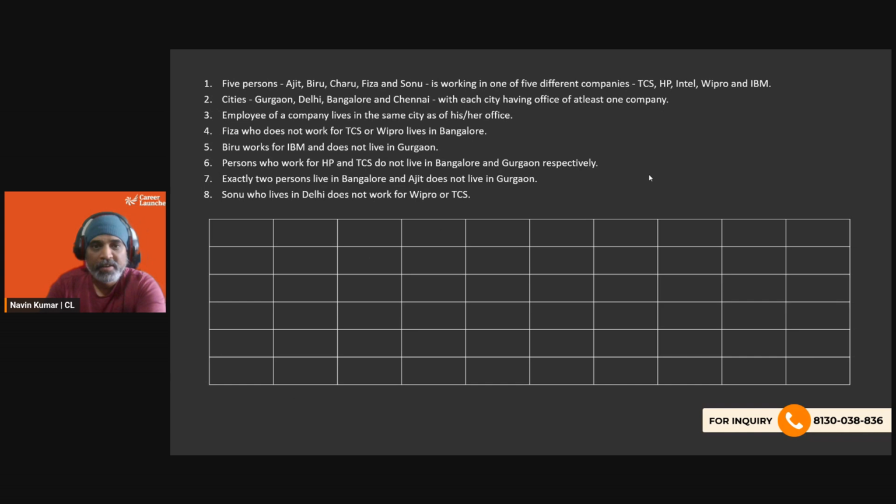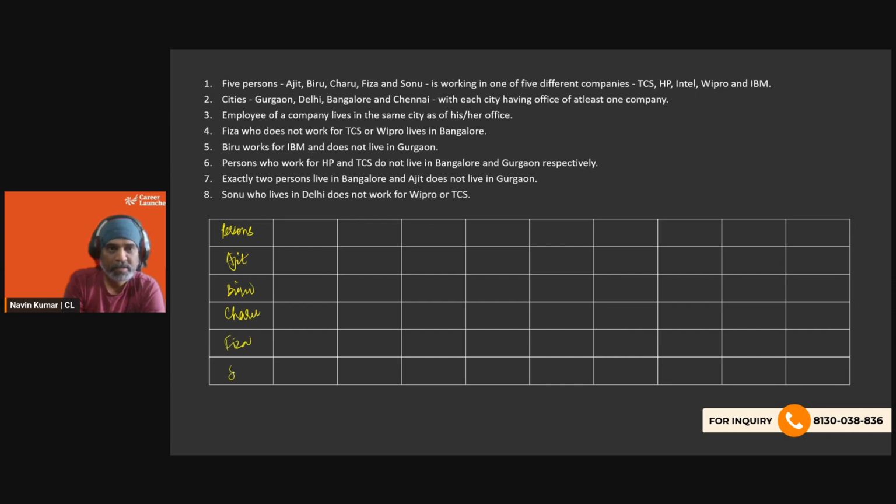The first point, it's not the same point as in the stem, but rather the information given to us: five persons, Ajit, Biru, Charu, Fiza, and Sonu, each working in one of five different companies. So what we have to do here is fix the persons as Ajit, Biru, Charu, Fiza, and Sonu; we can write down the initials as well.